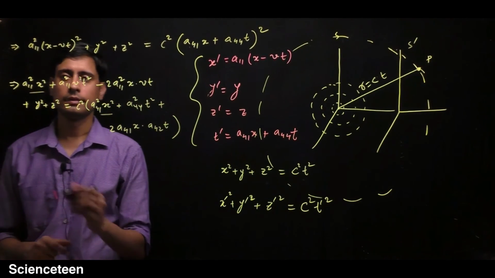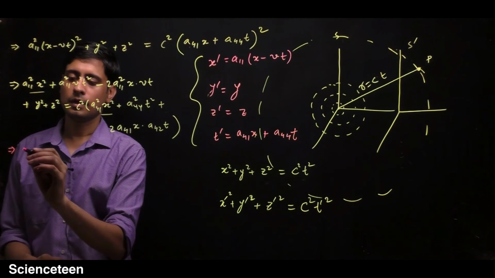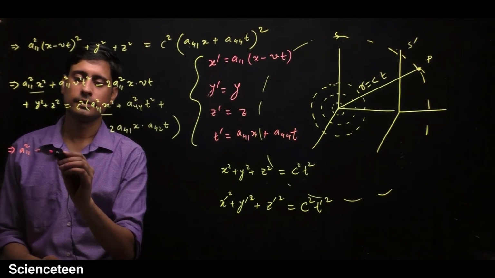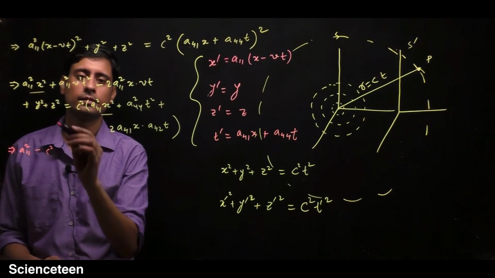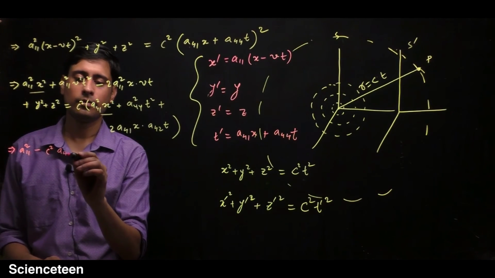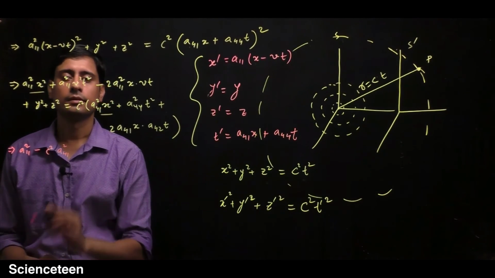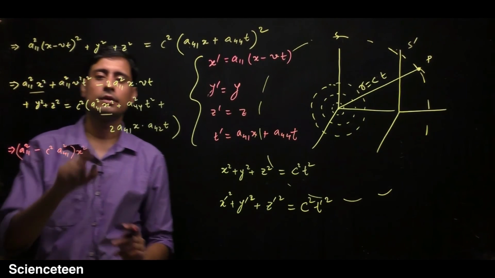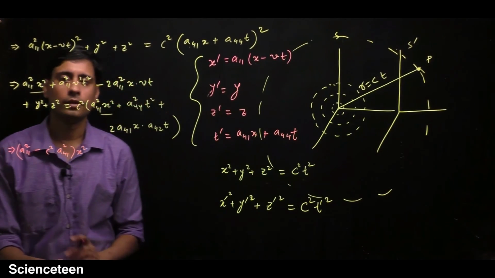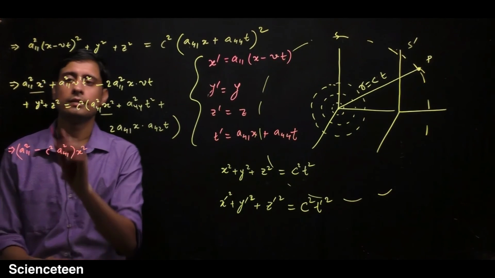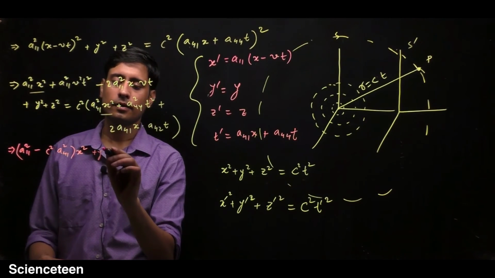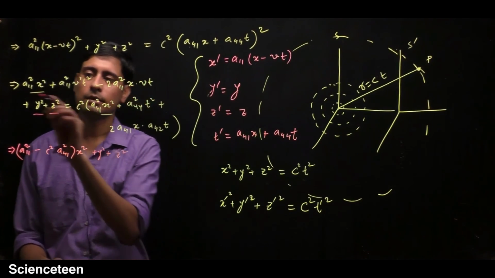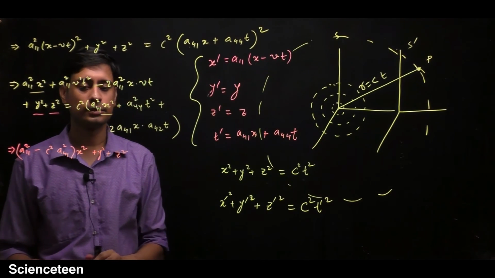So you will get a11 square minus c square a41 square, in a bracket, times x square. So we have already used these two terms. Now the second term we will write as y square plus z square. We have used these two terms. The terms which I am underlining we have already used.